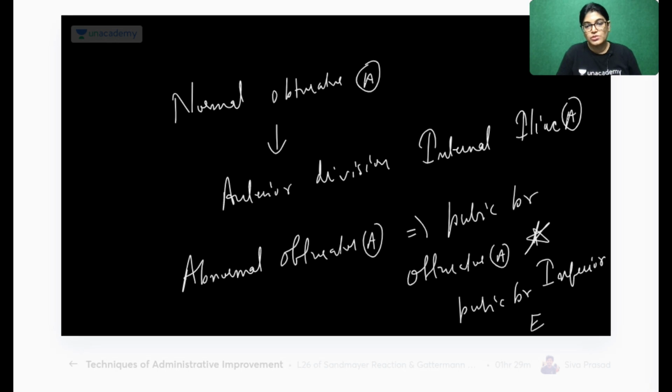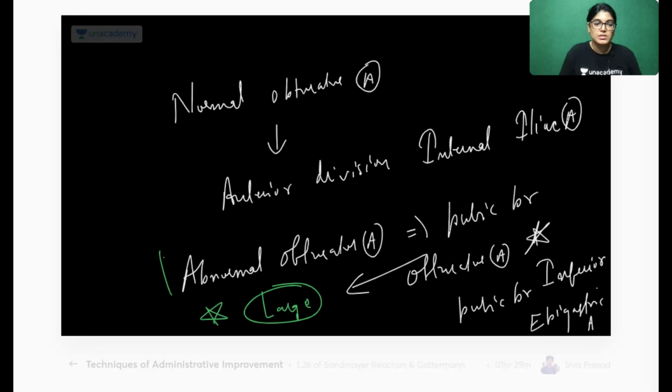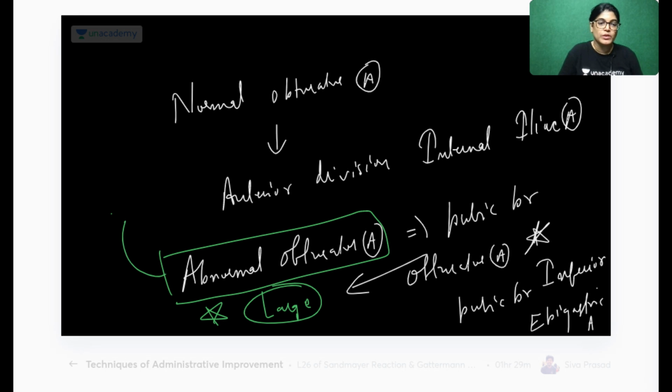Sometimes this anastomosis is very large, and at times the abnormal obturator artery will lie medially on the lacunar ligament.